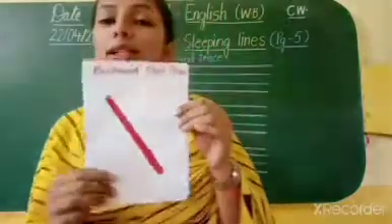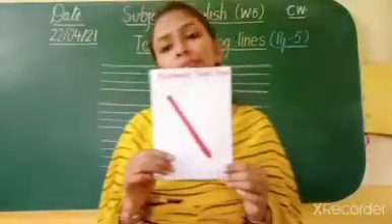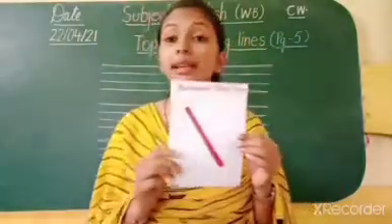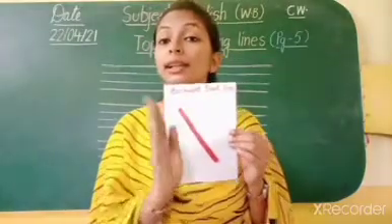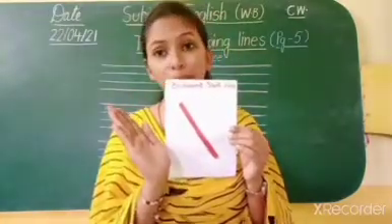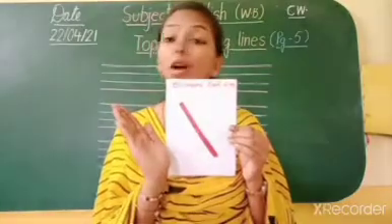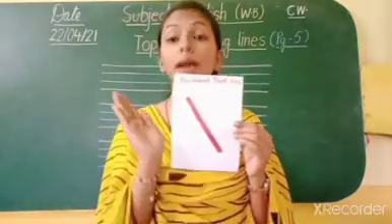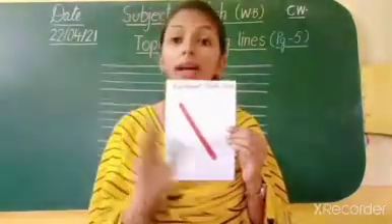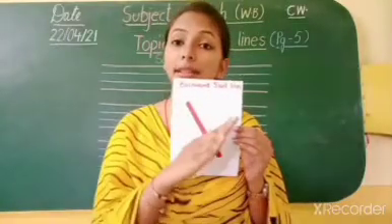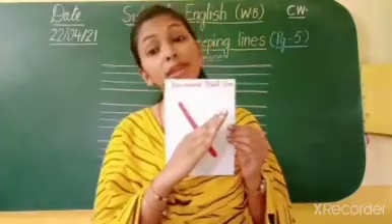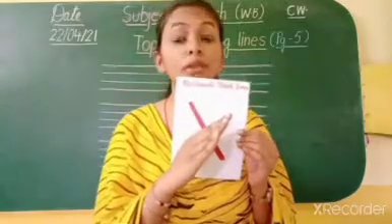Okay. Now tell me which line is this? As I said, this line is bending backward. So what we will call it? We will call it backward slant line. अगर ये line इस तरफ bent होती तो हम इसे क्या कहते? What we would call it?